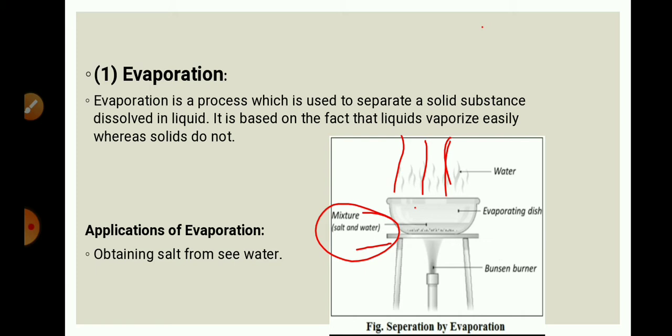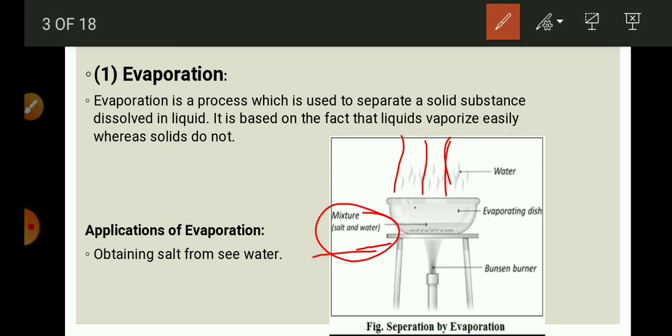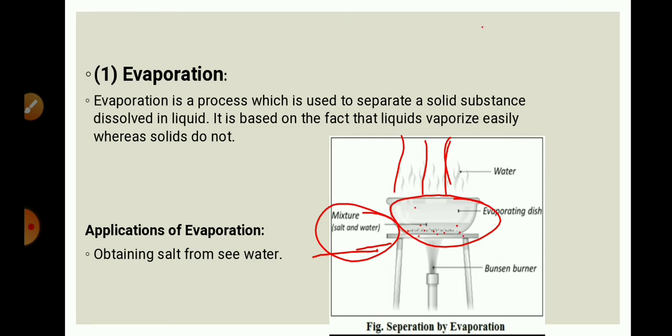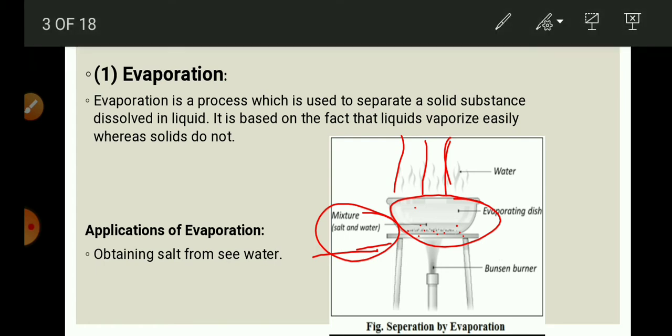We can see in this diagram we have taken a mixture of salt and water. Salt is a solid and it is the solute, and water is the solvent. Water is a volatile substance. It will vaporize as we provide heat, and at the bottom of this evaporating dish we can obtain the crystals of salt. So this is the simple process which is used to separate a solid which is dissolved in a liquid. So we can say that in evaporation, separation of a mixture of a non-volatile and a volatile substance can take place.